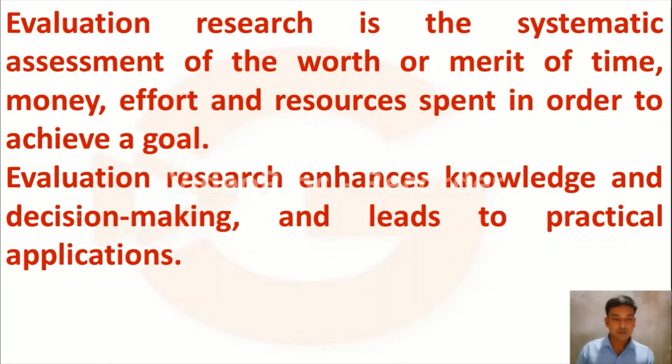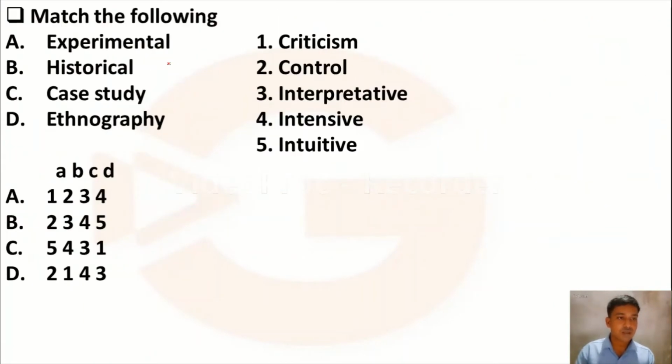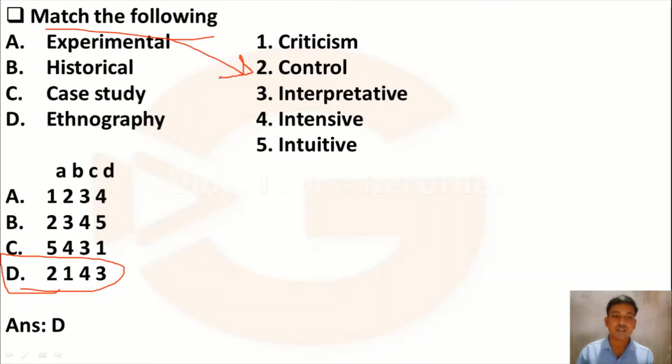The next question is, match the following: experimental research, historical research, case study and ethnography, with criticism, control, interpretative, intensive and intuitive. Here four options are given. The right answer is option D. Experimental research is related to control, as we can control the variables in experimental research.